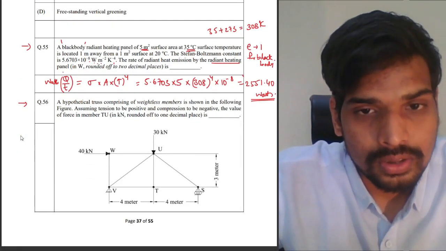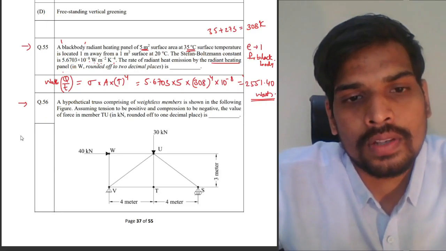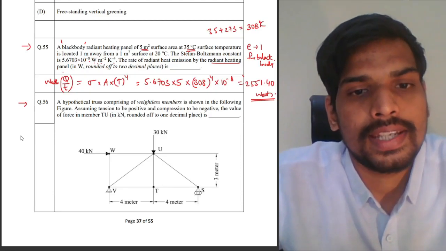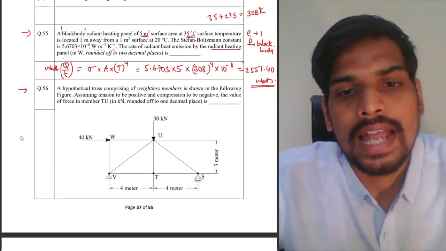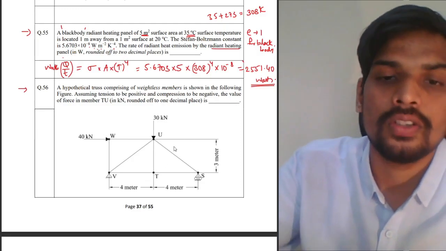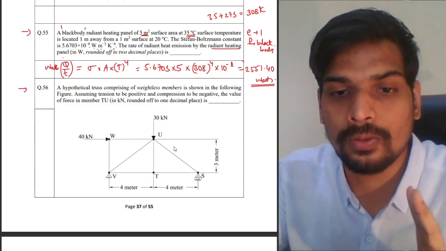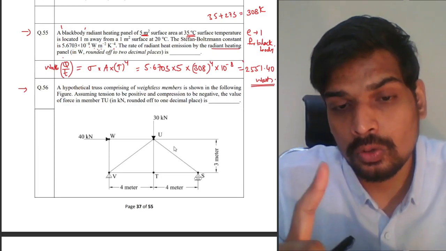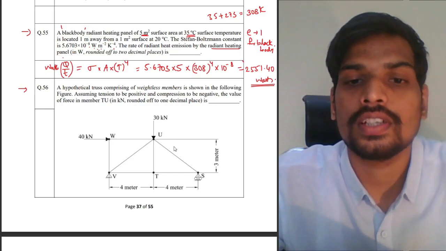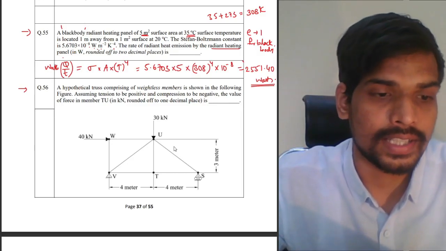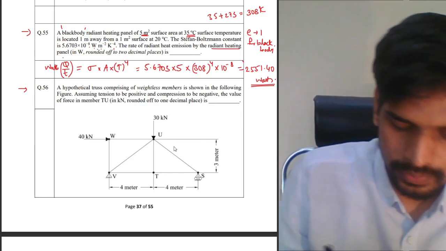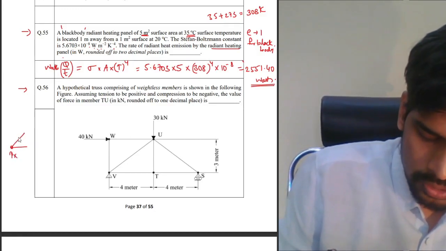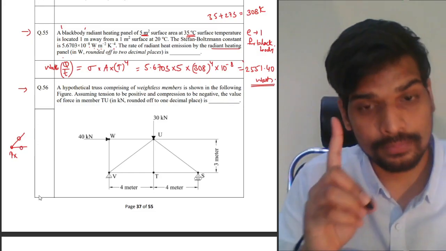A hypothetical truss comprising of weightless members is shown in the following figure. Assuming tension to be positive, compression to be negative, value of force in member TU is dash. TU, if you see, I hope you all know the two rules for zero force members. First rule for identifying zero force members is at a joint if there are two members joining, and at the joint if there is no external force or reaction acting, both the members will be zero force members. If there are two members joining at the joint, no external force acting at the joint, both the members will be zero force members. That's one rule.